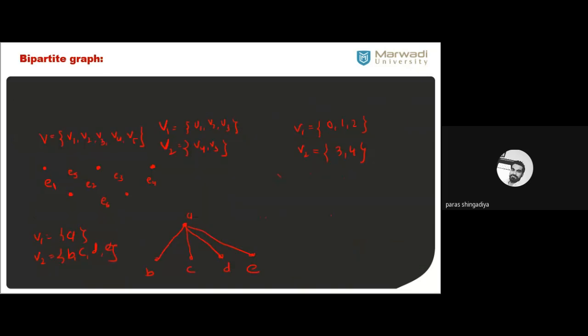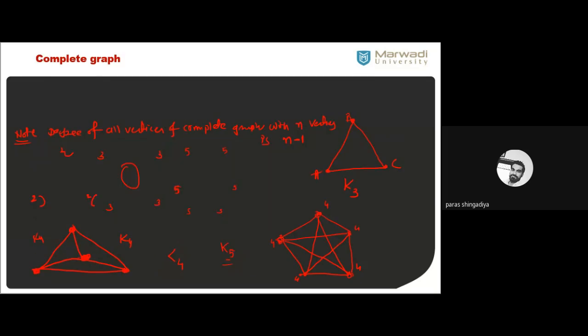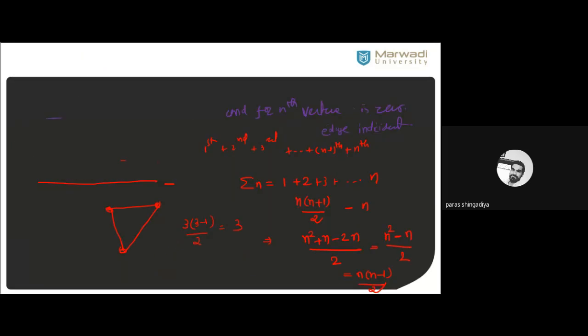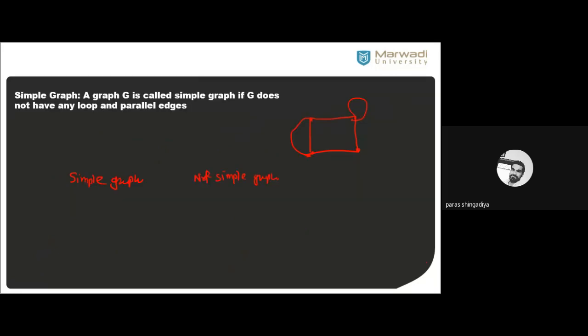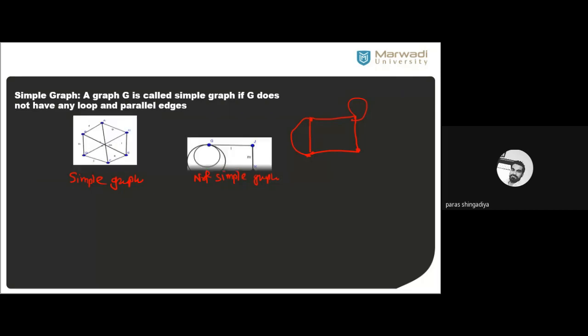Okay, so in the last lecture, we had discussed this theorem. Okay, the definition of simple graph: to draw the graph without any loop or parallel edges, it is called the simple graph. And here some examples are given. If a graph contains no loop as well as no parallel edges, that graph is known as a simple graph.